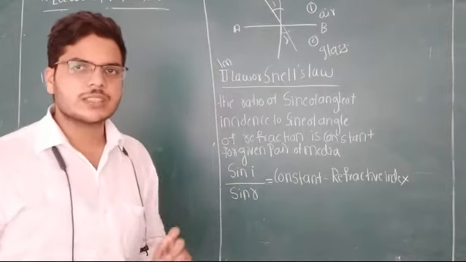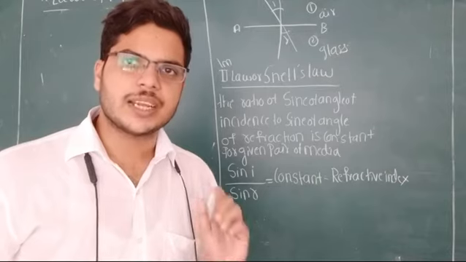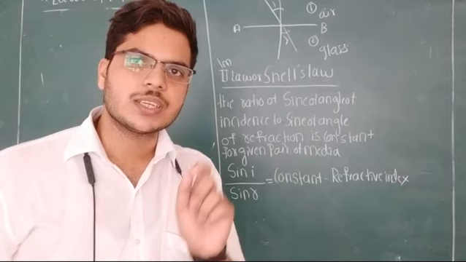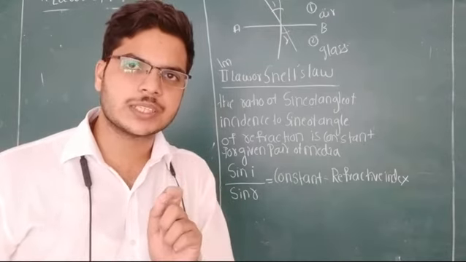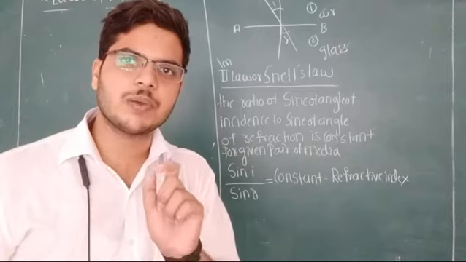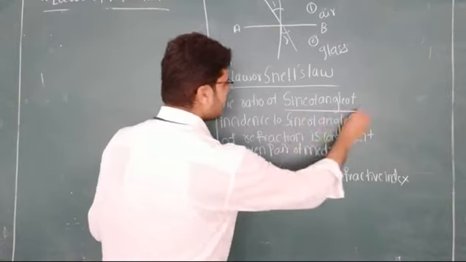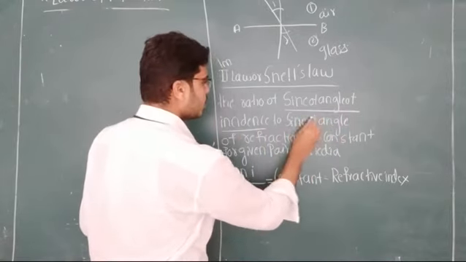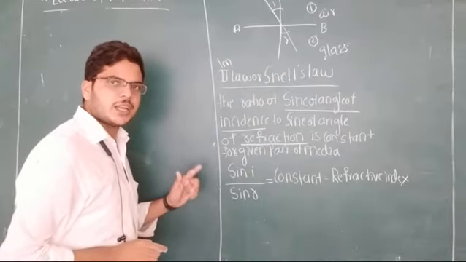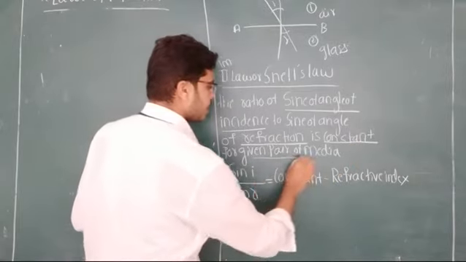According to Snell's law of refraction, the ratio of the sine of the angle of incidence to the sine of the angle of refraction is always constant for a given pair of media. What is that? The ratio of sine of angle of incidence to sine of angle of refraction, sin I by sin R, is constant for a given pair of media.